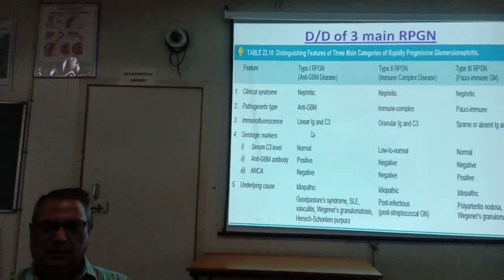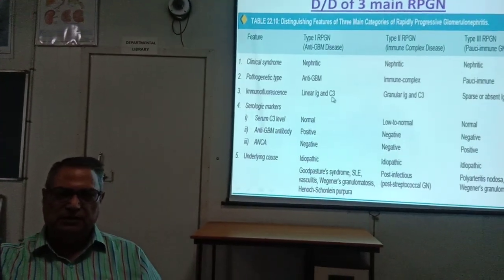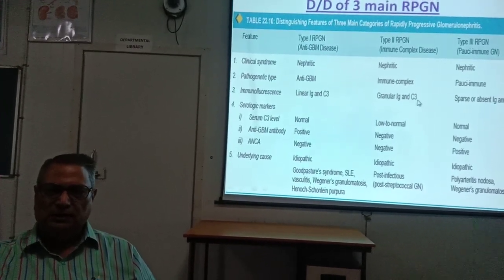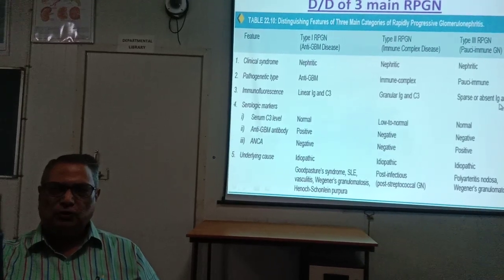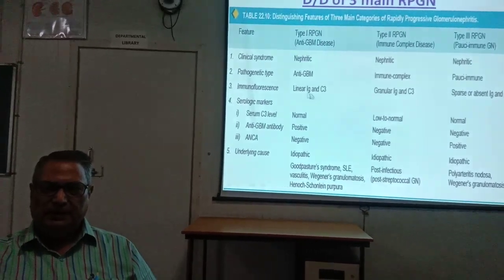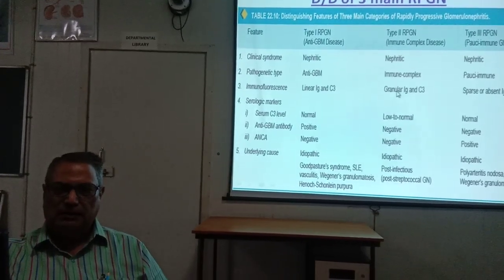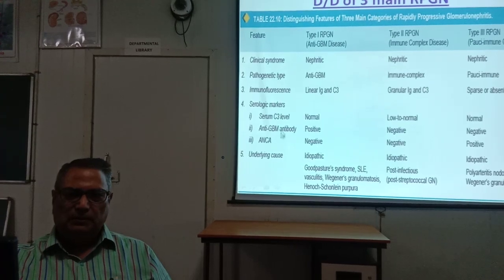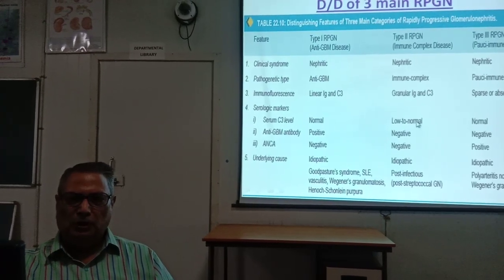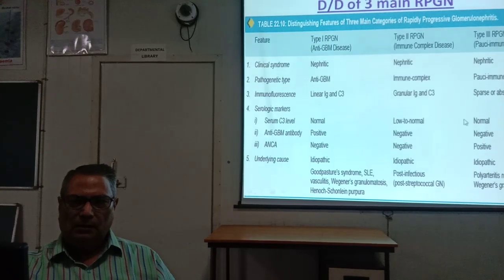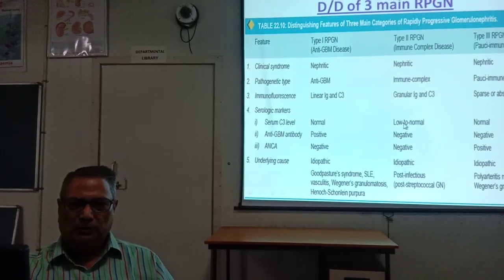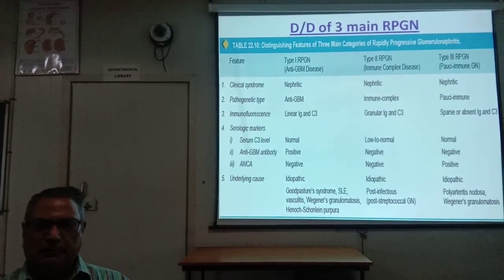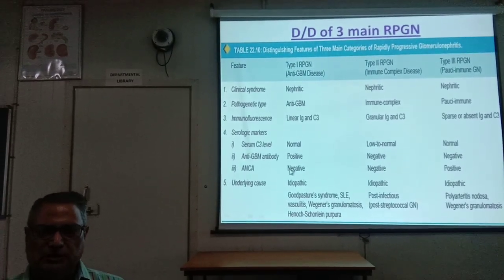Immunofluorescence: linear immunoglobulins and C3, granular IgG and C3, sparse or absent immunoglobulin and complement. Here it is linear, here it is granular, in type 2. Then serologic marker, complement 3: normal, low to normal, normal. Here, in type 2, it may be low.